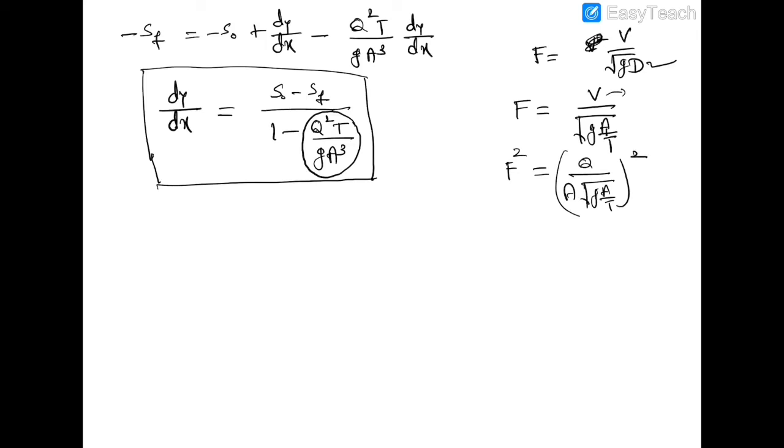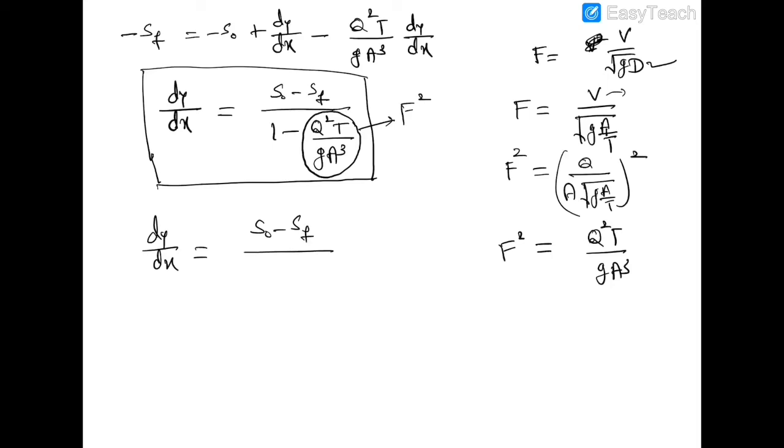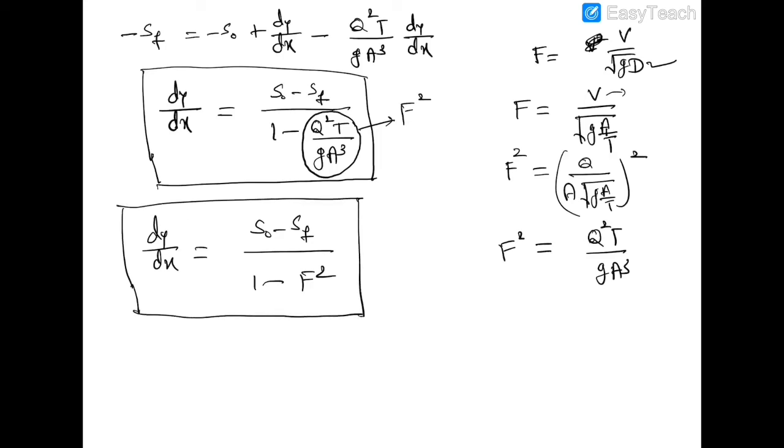Square both the sides. F square is equal to Q square T divided by g A cube. Okay, so this is nothing but the square of Froude number. So dy upon dx is equal to S naught minus Sf divided by 1 minus F square. This is the differential equation of GVF in terms of Froude number. There are some other forms of gradually varied flow.